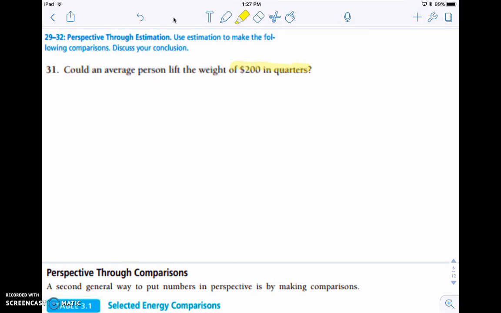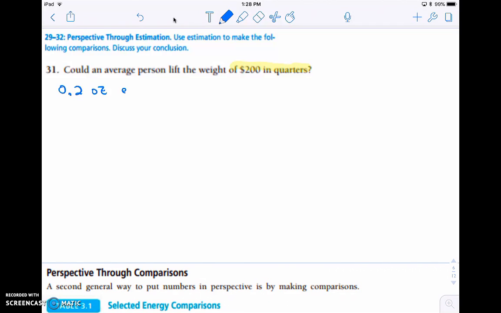Is that a big mass that is difficult for a regular person to lift? Is it a little handful? Is it a bucket full? It's hard to imagine. So what we can do is try and change our perspective in order to get a better idea. And so the first thing, if you were to look this up, is